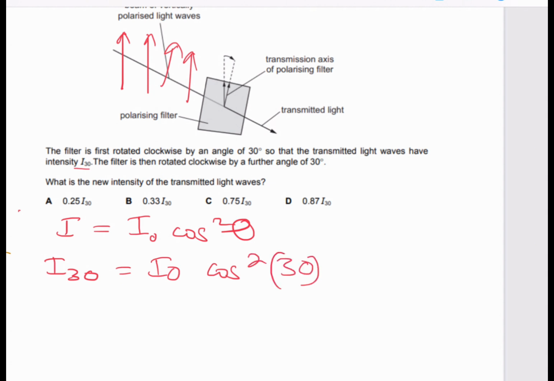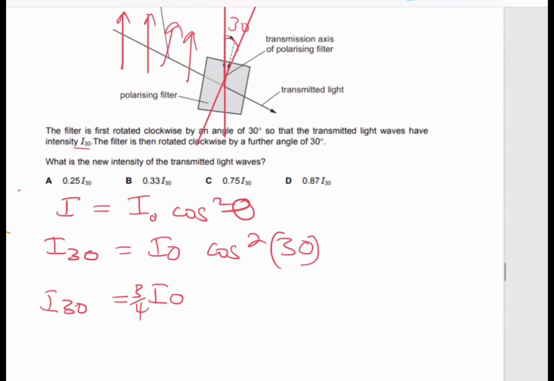So first it's rotated at an angle of 30, so always ask yourself, what are your 3 things? You need your polarizer, your analyzer, and your angle. Your polarizer has that angle, and the analyzer is at that angle. This particular value of theta is actually 30 degrees, okay? So I30 is equivalent to I0 cos squared of 30, which is 3/4. So it's equivalent to 3/4 of that particular value.